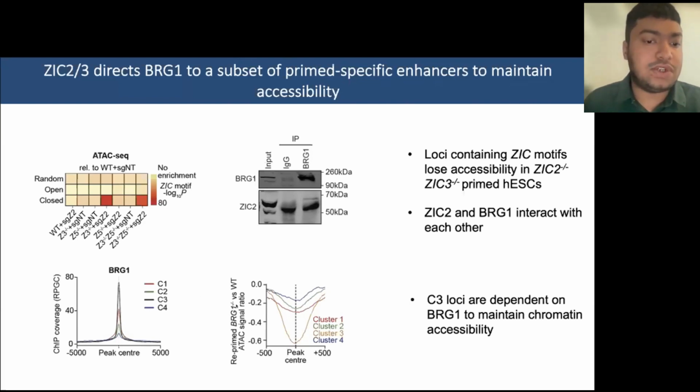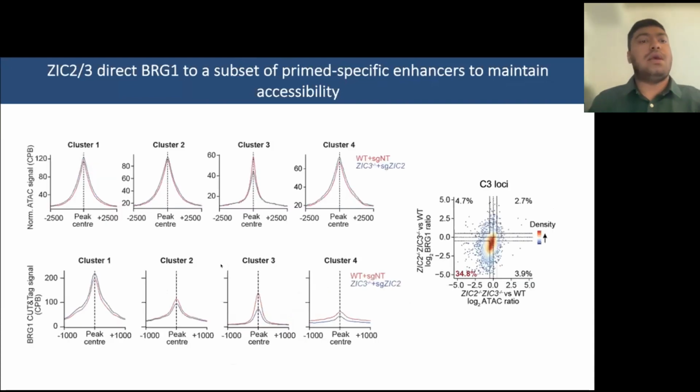So upon loss of BRG1 in repriming conditions, where you take naive hESCs and transition them to a primed state, they lose accessibility quite significantly upon loss of BRG1. Next, consistent with BRG1 playing an essential role in maintaining accessibility, we looked at ZIG-mediated accessibility over primed-specific enhancers.